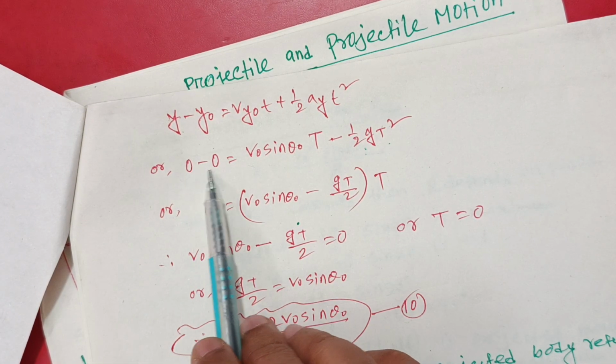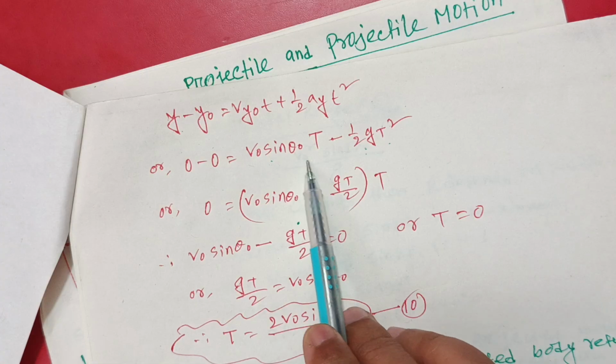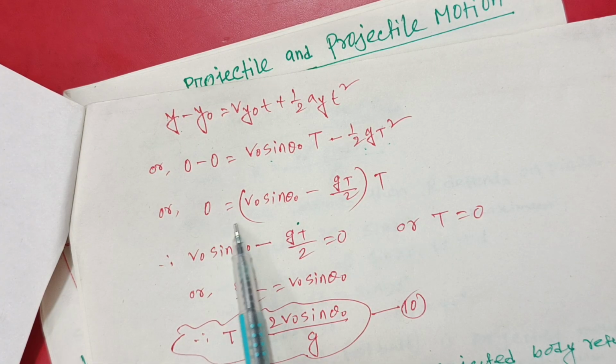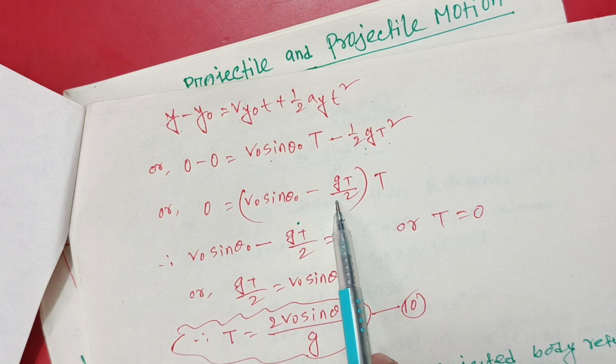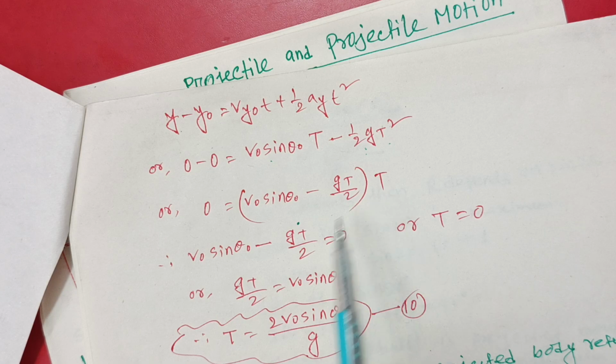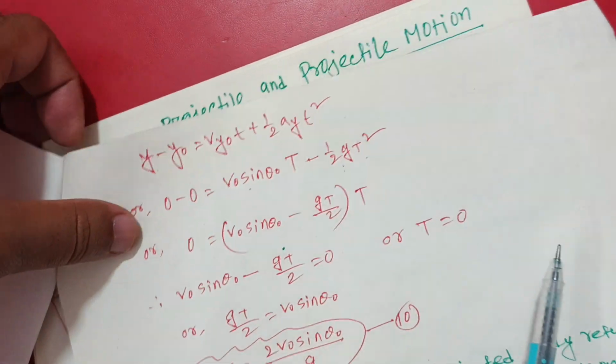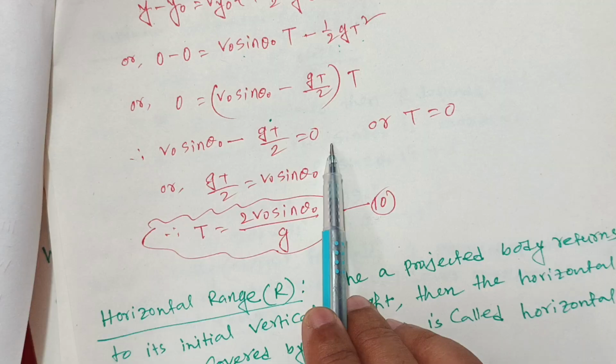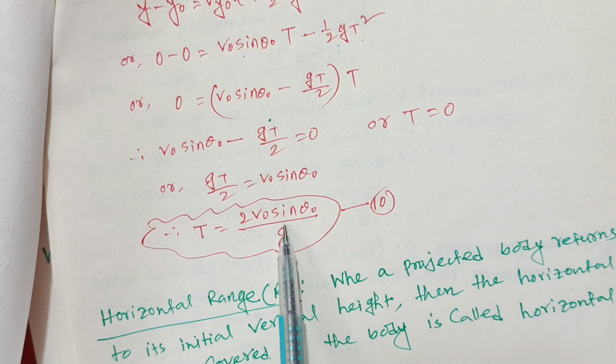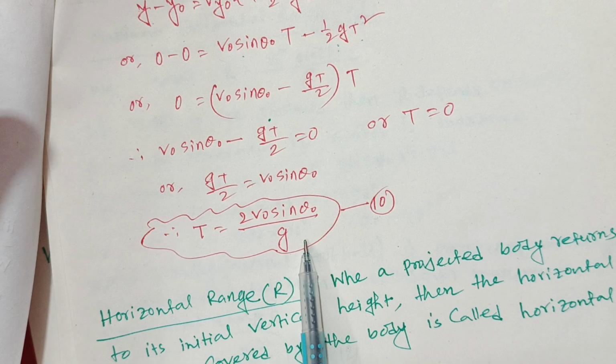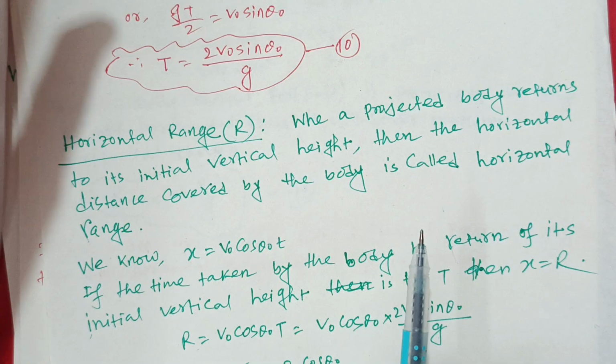So 0 equals t times (v naught sin theta naught minus g t by 2). Finally you can say t equals 0, or v naught sin theta naught minus g t by 2 equals 0. Finally, T equals 2 v naught sin theta naught divided by g. It is the equation of time of flight.